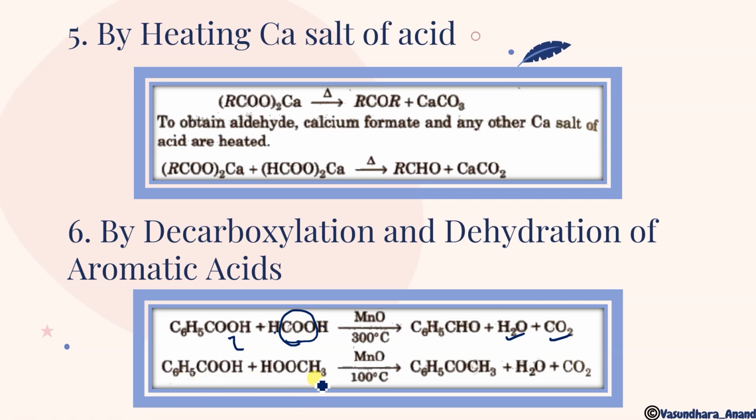Similarly, in this case, if we are using acetic acid, what will happen? This will give you the ketone, not the aldehyde. So to get the aldehyde out of these two acids, one should be an aromatic acid, and the other, whichever aliphatic acid we are taking, should be formic acid. Then only it will give you the aldehyde, otherwise it will give you ketone. Clear? I hope it is clear.